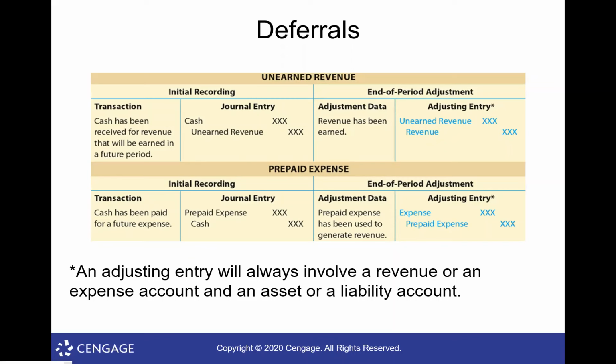If it has prepaid in its name, it's pretty much always an asset. The most common ones you'll see is prepaid insurance. It's really normal for people to pay a whole year's worth of insurance, as an example. Prepaid rent. And then there's the other thing where they're not prepaids, but they're like the purchase of an asset, like supplies. And we'll talk about depreciation here in a minute, which is another kind of confusing thing. So those are our 4 types of adjusting entries: accrued revenues, accrued expenses, deferred revenues, deferred expenses. That's it.